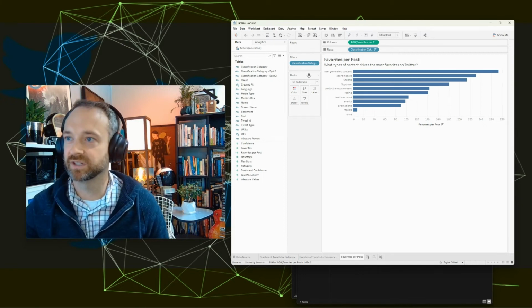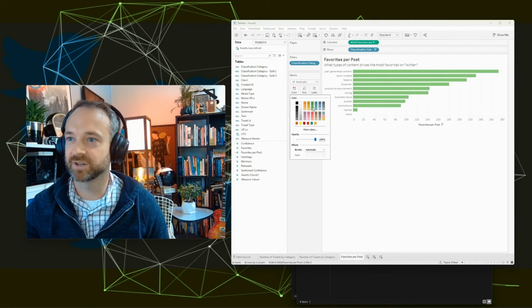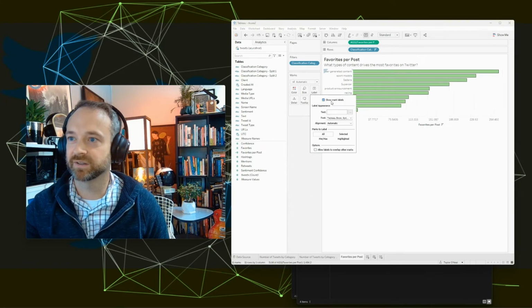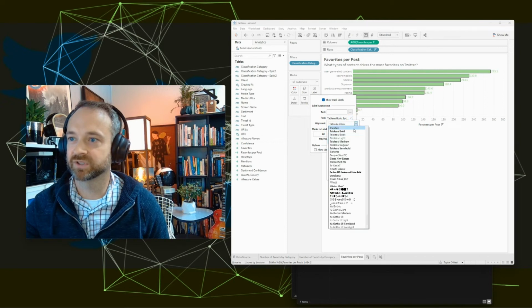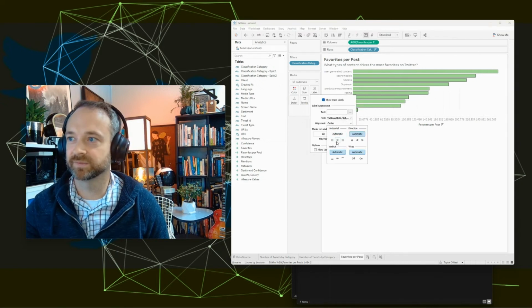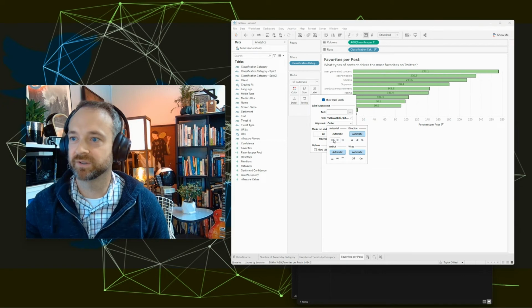So let's see if we could even do something a little bit different. So I'm going to, one, let's get off a default color. Always get off the default colors, and we'll just make that look a little better. Maybe put a label on it there. And could even do the same thing, match the mark color, make it bold. Tableau Book's not too bold on its own. You might want to use a different font there. Remember, you can also choose different alignment. It could be in the middle, could be on the left, could be on the right. So go ahead and do that.